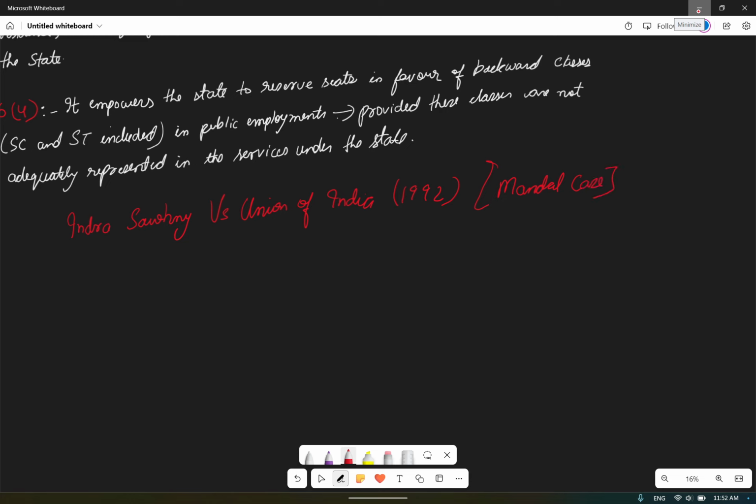So what happened under this, it classified the legal principle relating to the reservation, okay. So Article 16 clause 4 is an enabling clause, that means no reservation without Article 16 clause 4. It is an enabling clause, that it must be verified, only then will reservation be provided. There won't be any reservation without Article 16 clause 4, okay.